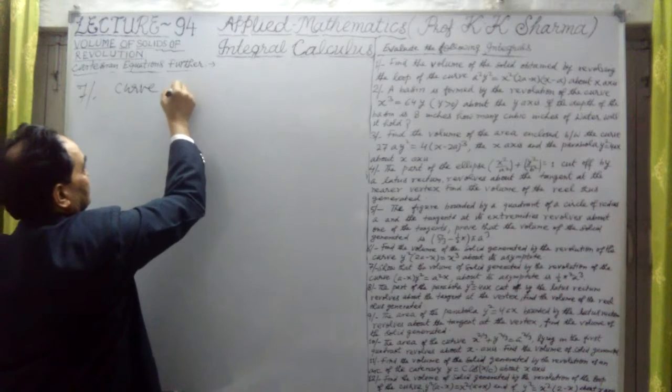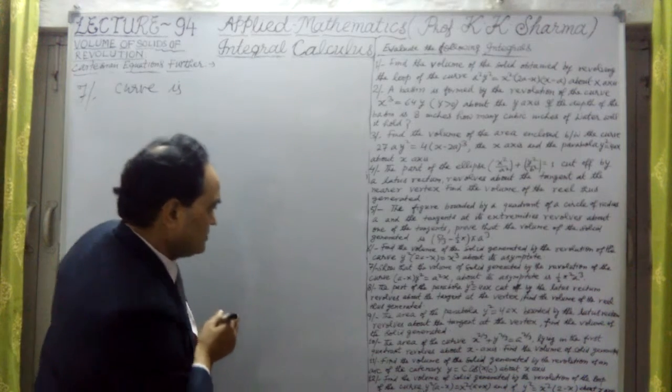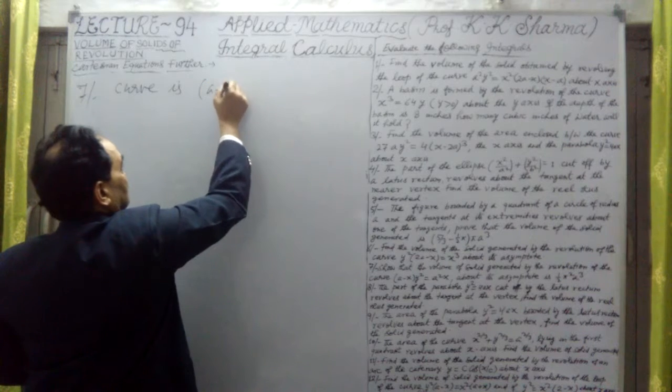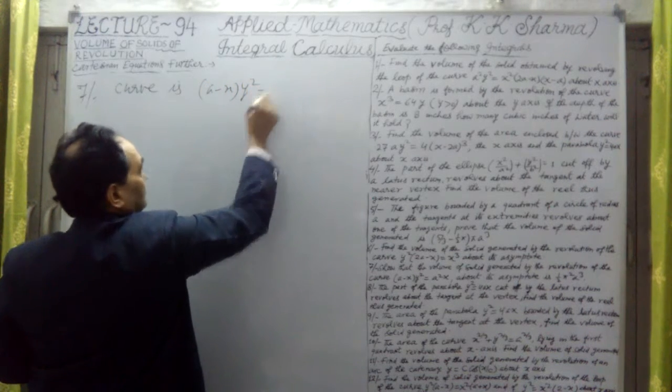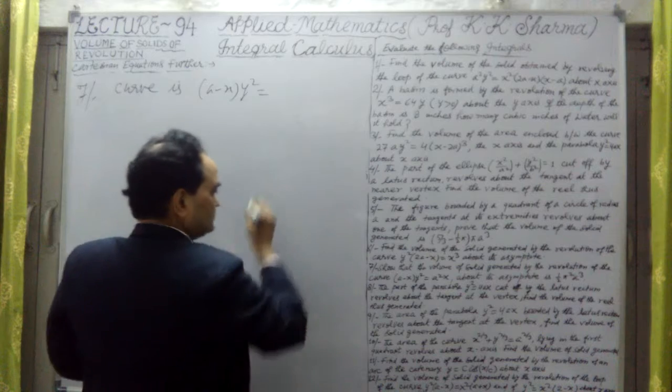Here the curve is a minus x into y square is equal to a square x.